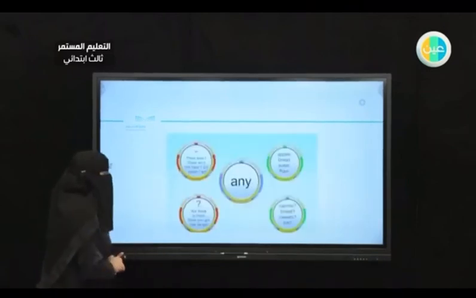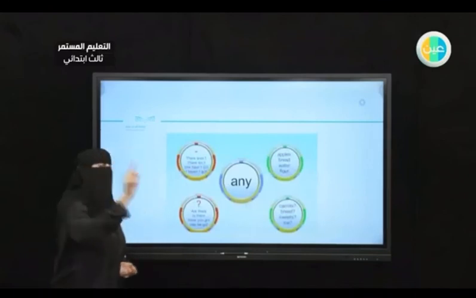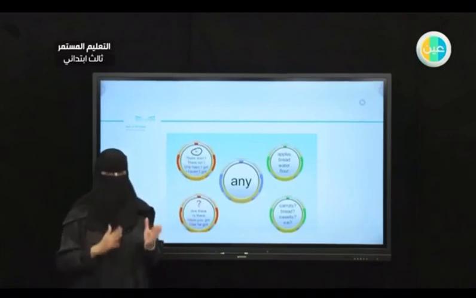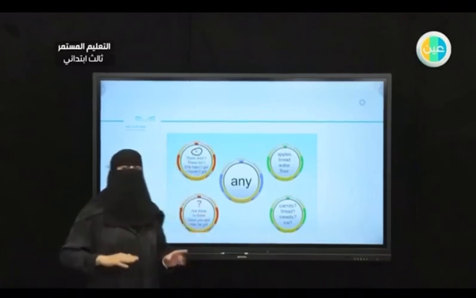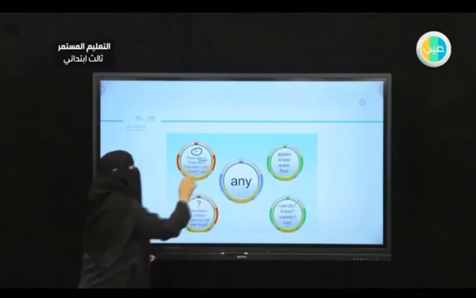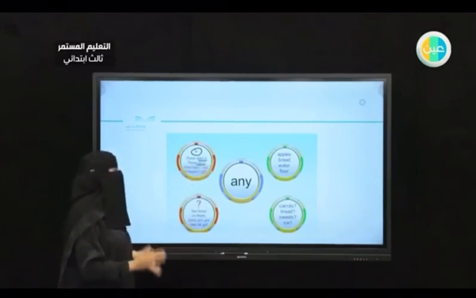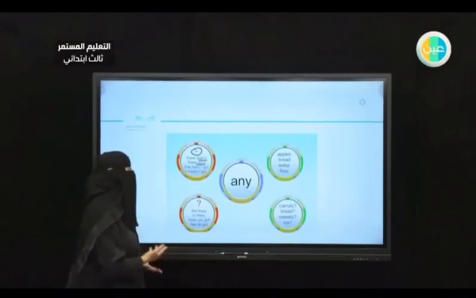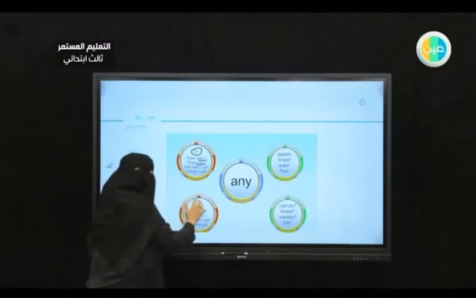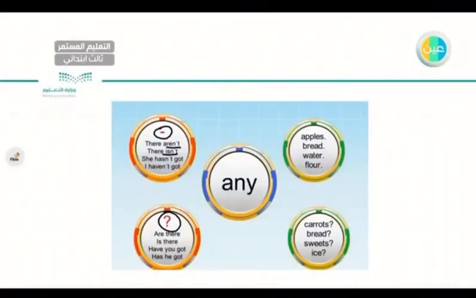Also, for "any," I use it not with affirmative sentences but with negative sentences. So we must have "not" here. Also with plural countable and uncountable nouns. So there aren't, countable; isn't, uncountable; or sentences like she hasn't got or I haven't got if I have a negative. Also, we use "any" with questions: are there, plural countable; is there, uncountable; or have you got or has she got?